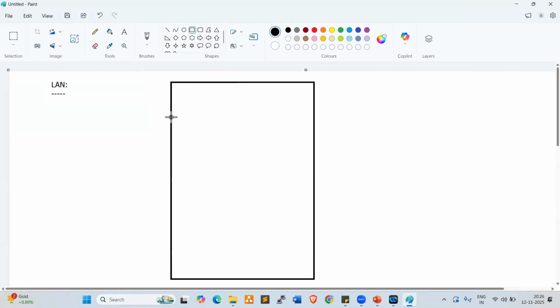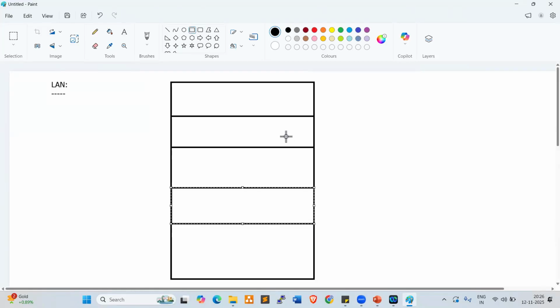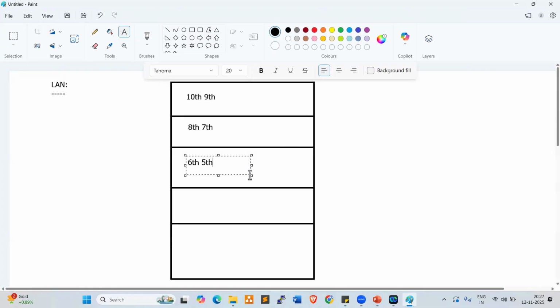Here are the 10th and 9th class students, here the 8th and 7th class, like this the 6th and 5th class, and here the remaining children. So we have 5 floors in the school.